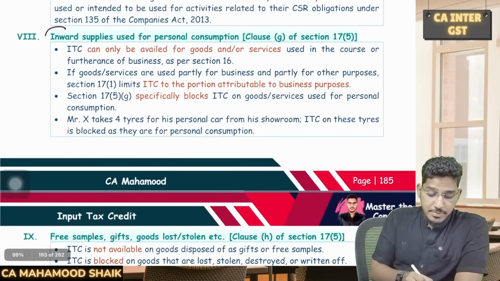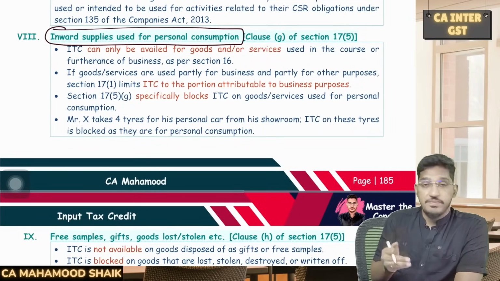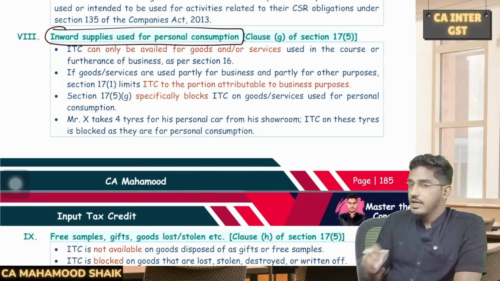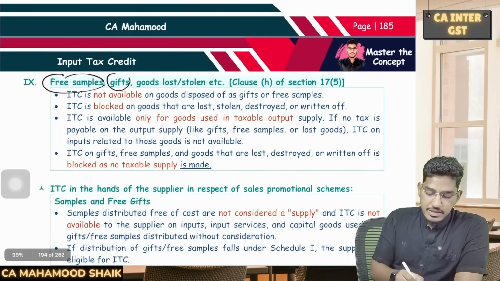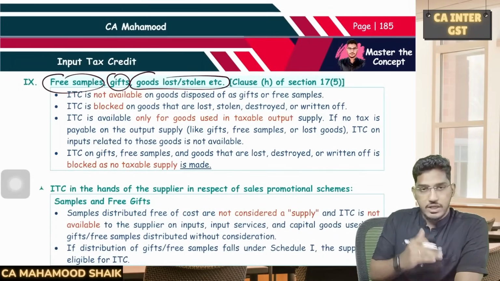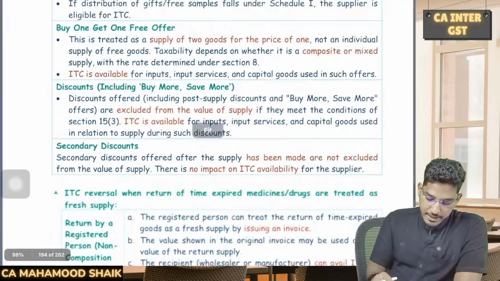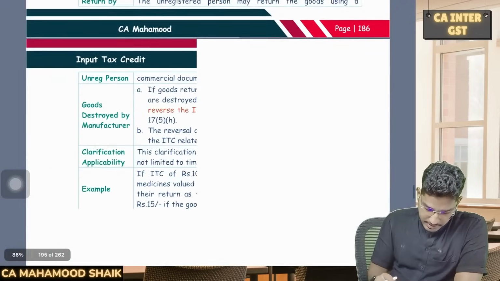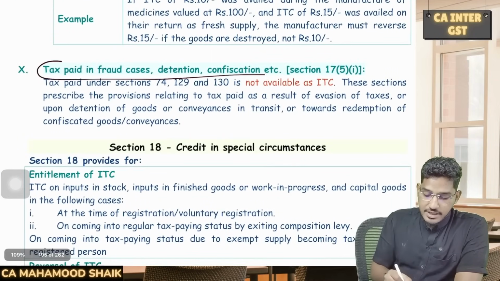And if a recipient received any supplies which are used for personal consumption, not for business purposes, then also ITC will be blocked. And the goods which are distributed as free samples, gifts, goods lost, stolen, on that also ITC will be blocked. And then finally, tax paid in fraud cases, detention and confiscation.